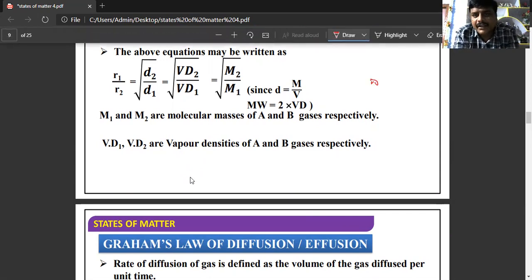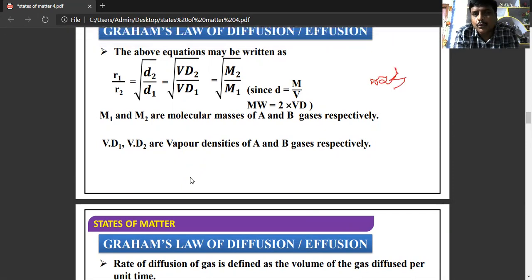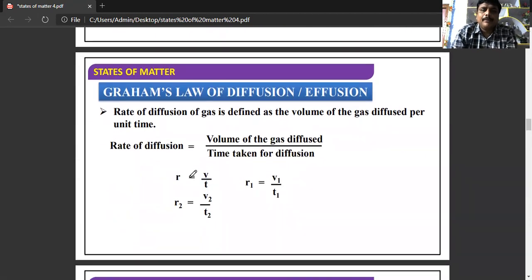Because rate of diffusion is inversely proportional to 1 by root M, and rate of diffusion is inversely proportional to 1 by root VD, where M1 and M2 are molecular masses of gases A and B, whereas VD1 and VD2 are the vapor densities of A and B.